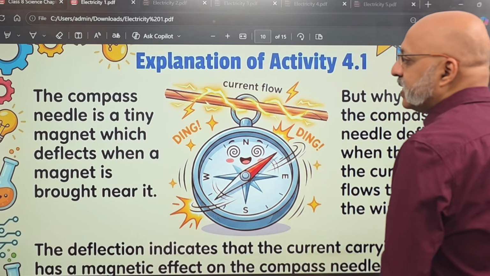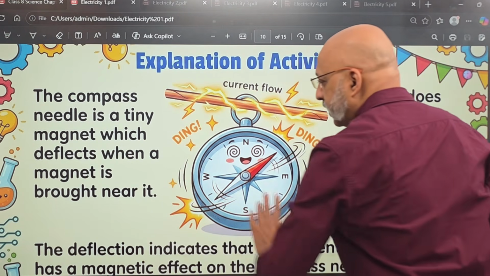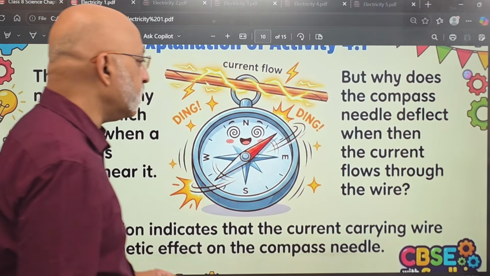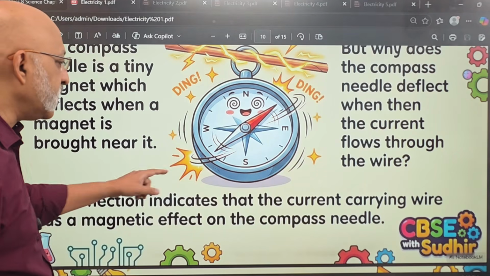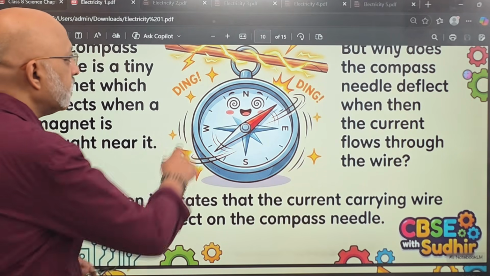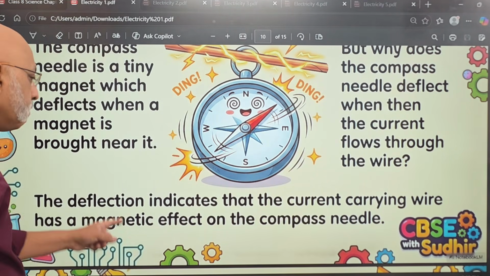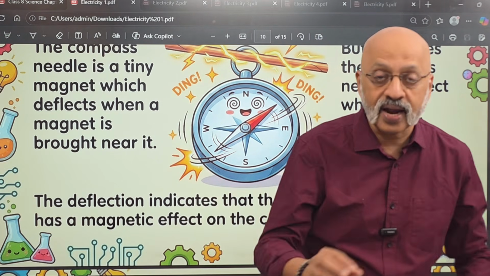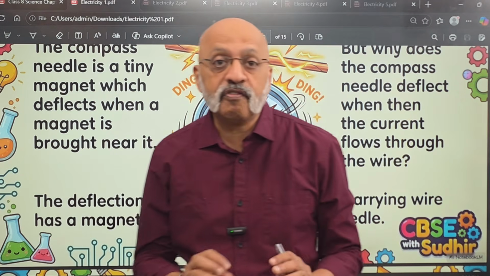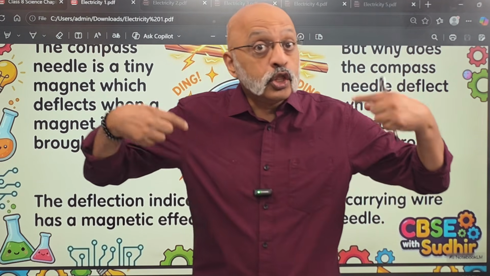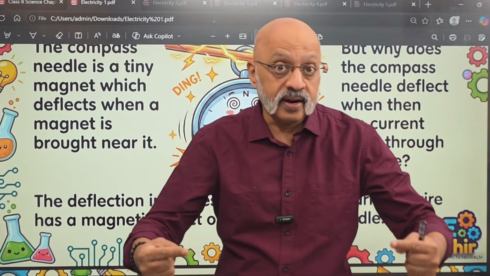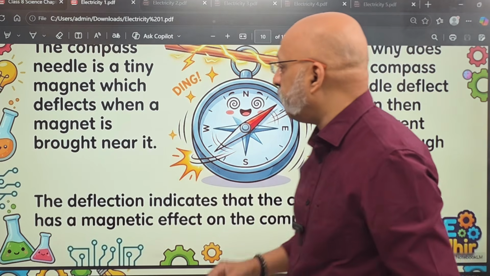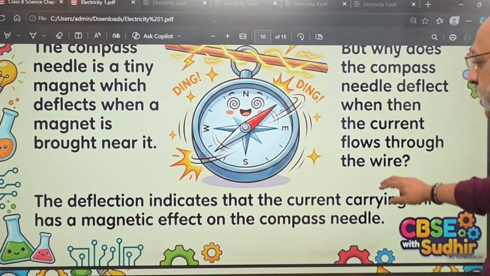So the compass needle is a tiny magnet which deflects when a magnet is brought near it. But why does the compass needle deflect when the current flows through the wire? The deflection indicates that the current carrying wire has a magnetic effect on the compass needle. This is the phrase that you need to understand. It is creating a magnetic effect on the compass needle, even though there is no magnet near it, but it is the electrical current flowing that is creating a magnetic effect. That is what is really happening out here.